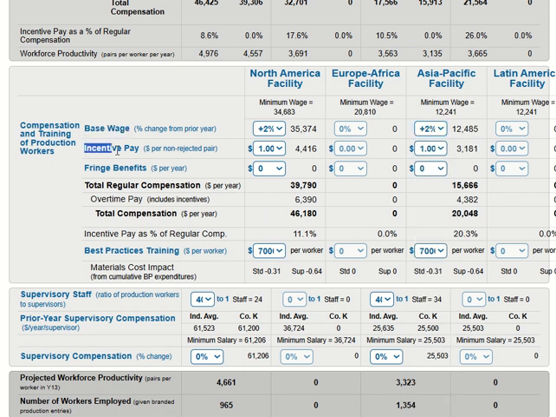The next one, incentive pay. You can put somewhere around $1 or $2. I just select $1.